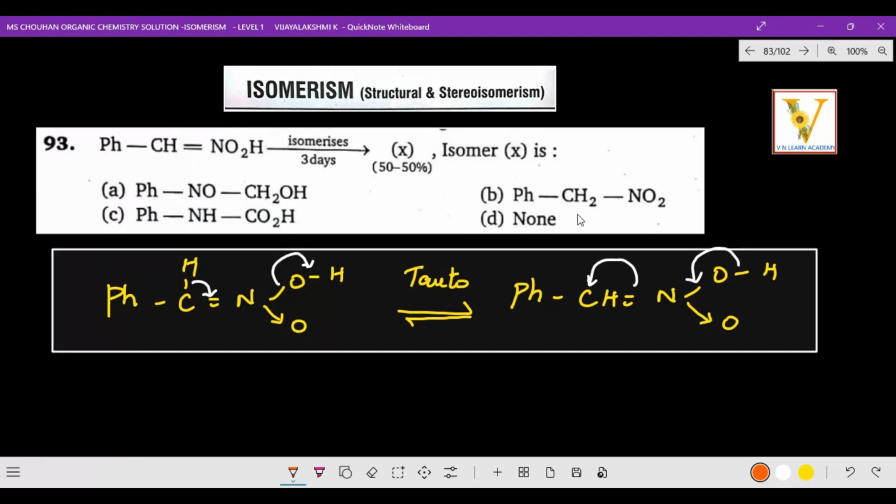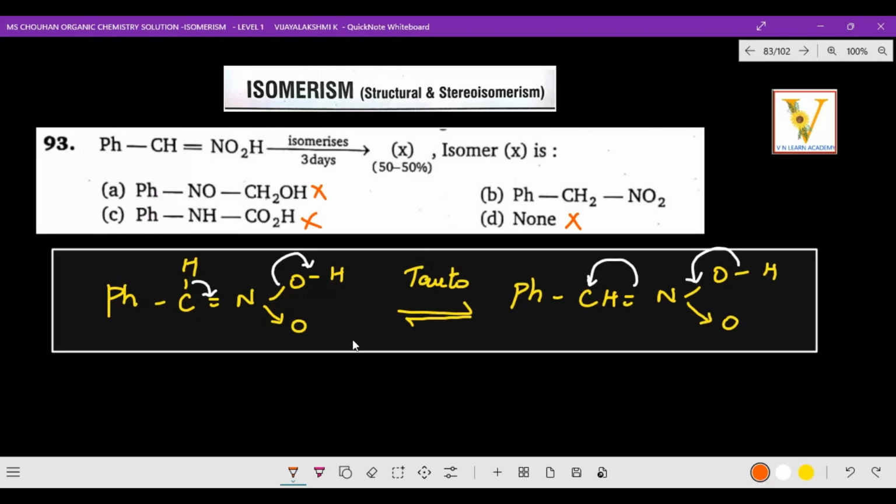None will not be the correct answer. Here with COOH we cannot bring that 50-50 percentage, and with alcohol also, like keto-enol, we cannot bring tautomerism, right? So this also we cannot bring.